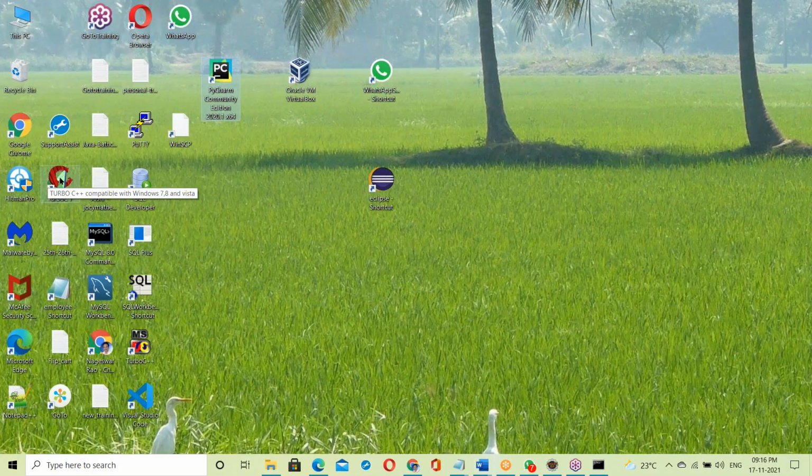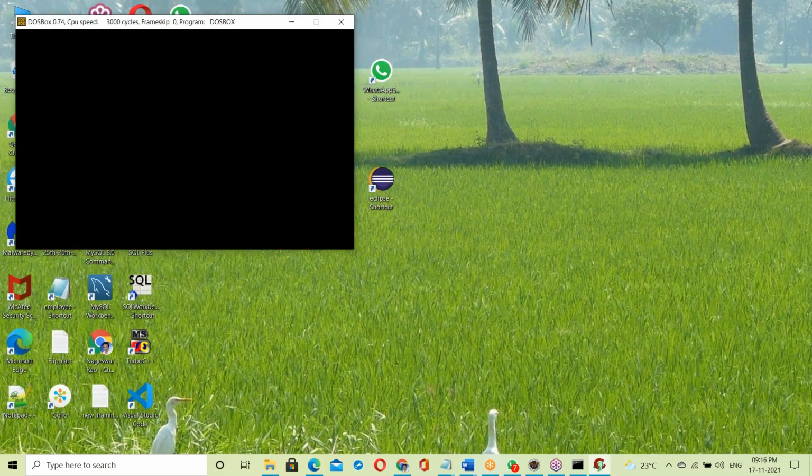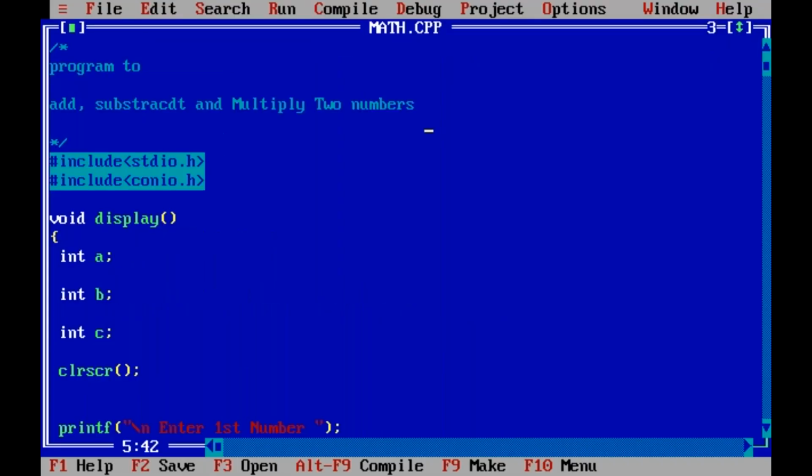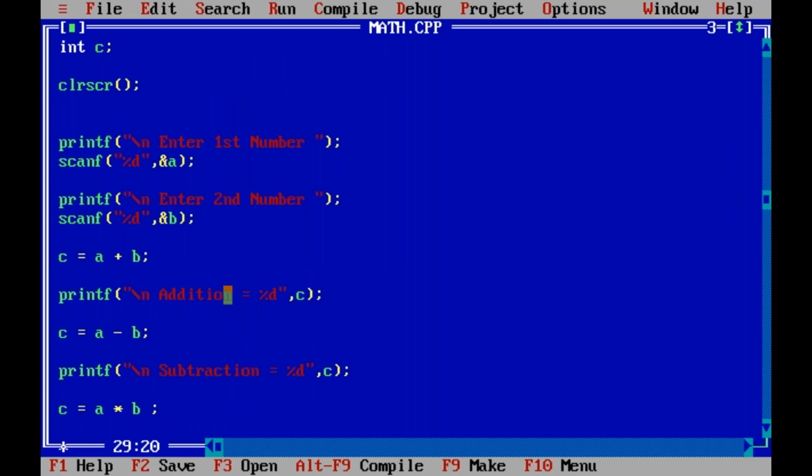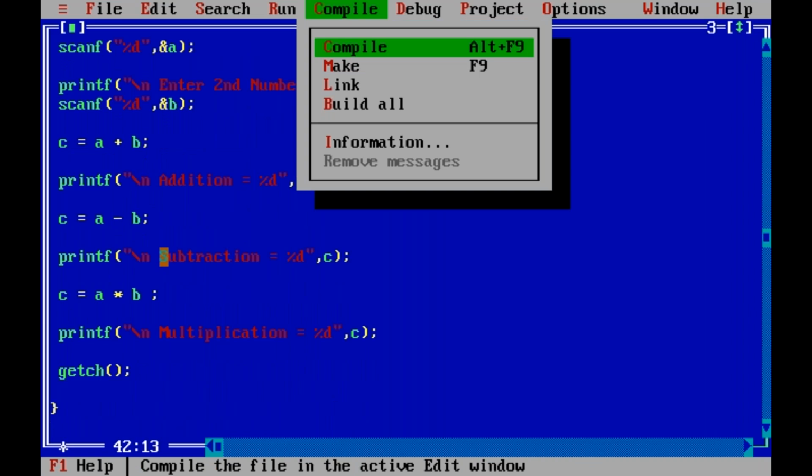Compiler with a C program, on Windows-based C language first. Next I'll explain Linux-based also. See, this is the program. Here there is a main function. Saved. The program adds, subtracts, and multiplies two numbers. Include files, main function, int a, b, c variables. Enter first number, second number. c equals a plus b, c equals a minus b, a into b, like this. This is the program.